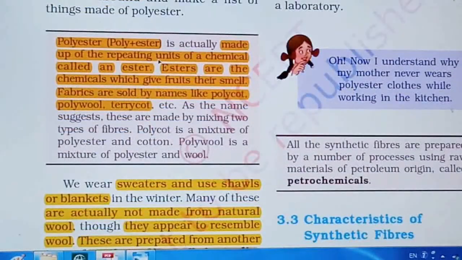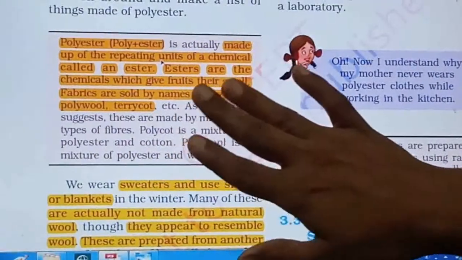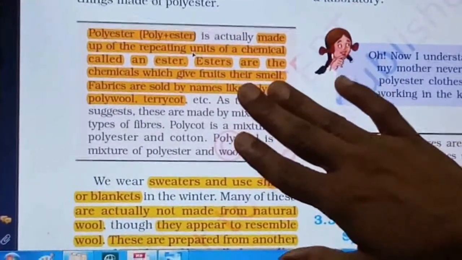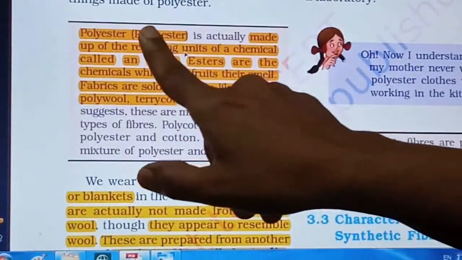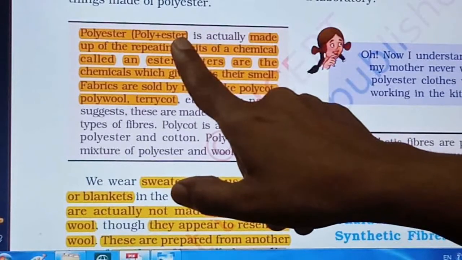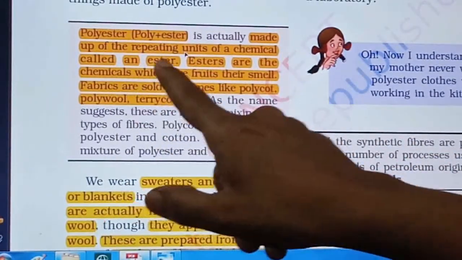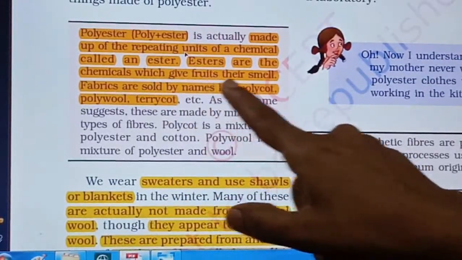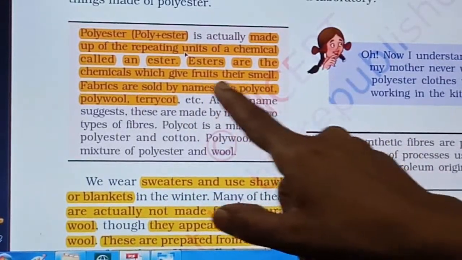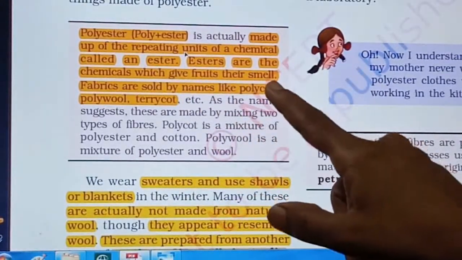Whatever I said about polyester is given over here in this box. Go through this box, it will be clear to you. Polyester: poly plus ester. Poly means many, and ester is the name of a single unit. It is made up of repeating units of a chemical called ester. They give a fruity smell, right? These esters will have a fruity smell.